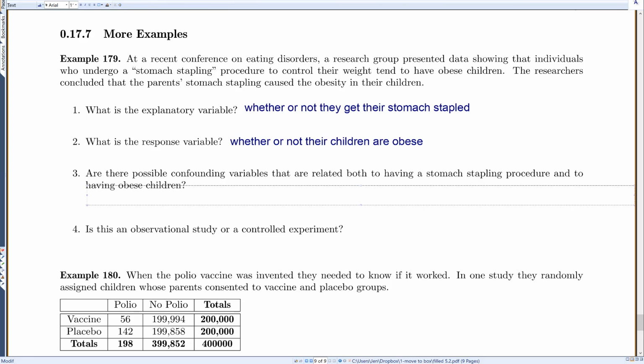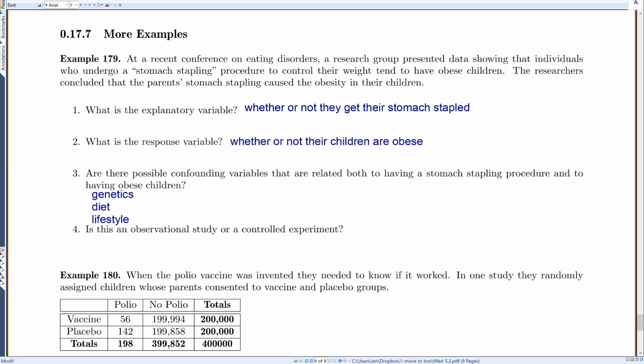Can you think of any possible confounding factors that are related to both having a stomach stapling procedure and to having obese children? Okay, well, I'm sure you could think of a lot of them, but if you think about genetics, so if you have the genetics that cause you to be a little bit heavier, then you probably get your stomach stapled, but also the same genetics are passed on to your children, so your children will also be heavier. So like genetics or diet or lifestyle. Your children often share the same diet and lifestyle. So if your diet and lifestyle are making you heavier, then it'll probably also make your children heavier.